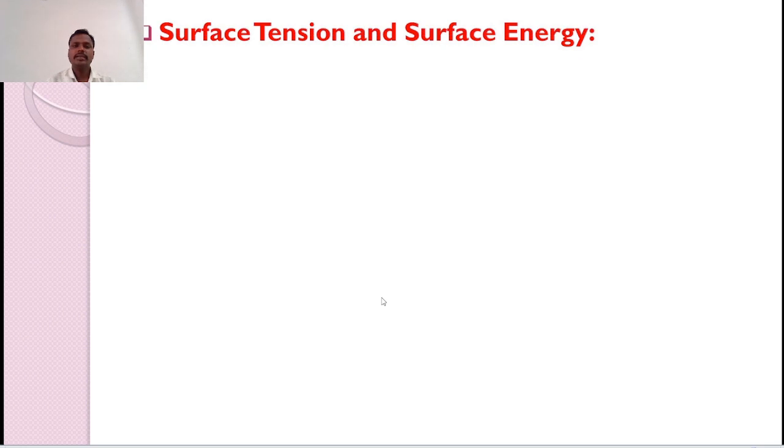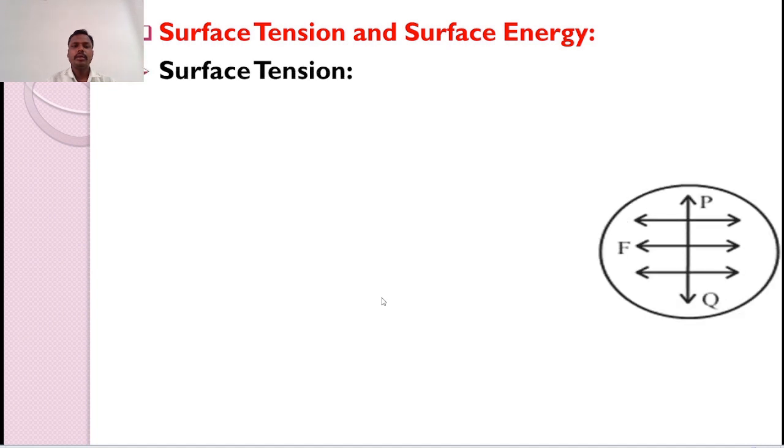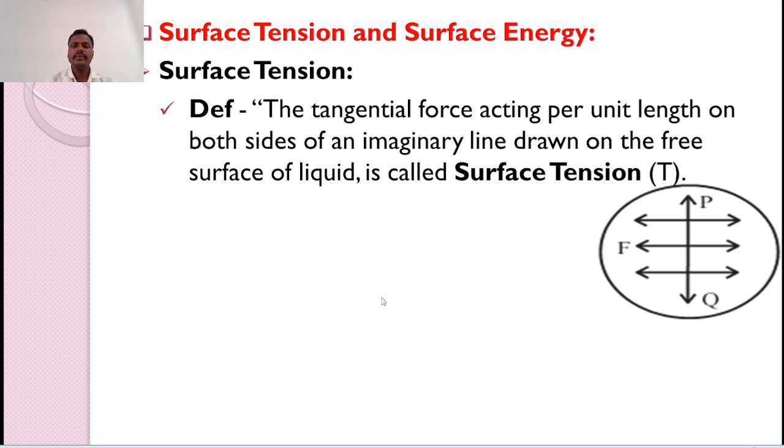Now the next point is surface tension and surface energy. First of all, surface tension. The definition of surface tension is the tangential force acting per unit length on both sides of an imaginary line on the free surface of a liquid.